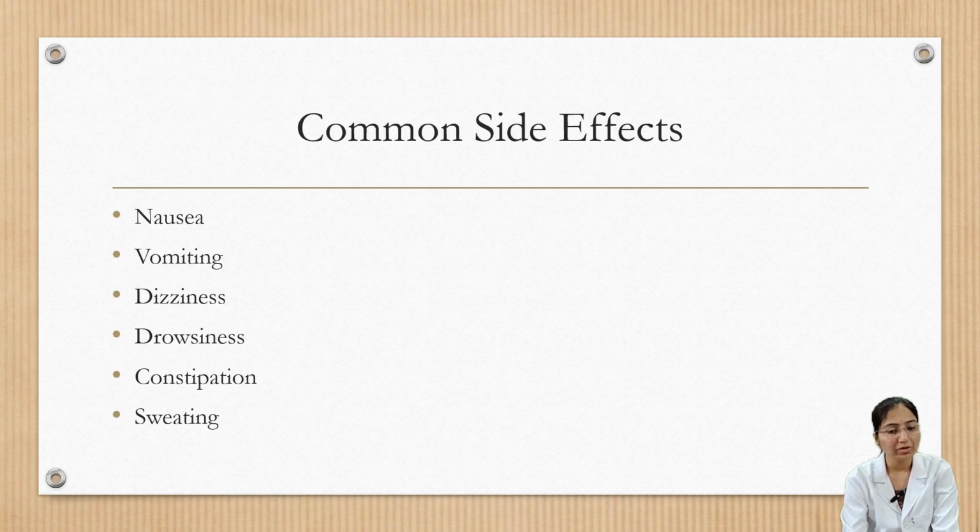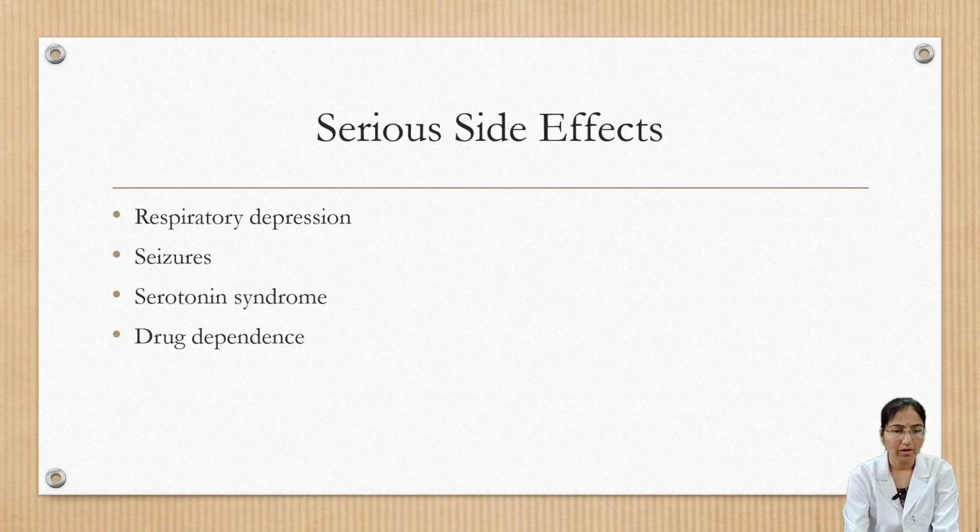And then common side effects of this Tramadol injection we can see: nausea, vomiting, dizziness, drowsiness, constipation and sweating. Some of the serious side effects we can see are respiratory depression, seizures, serotonin syndrome, and drug dependency. These are some of the serious side effects.